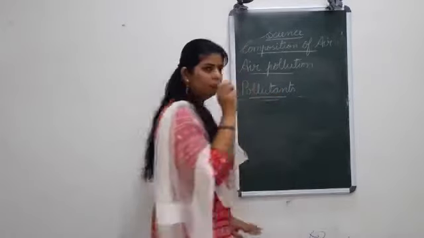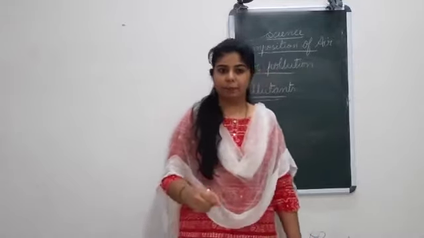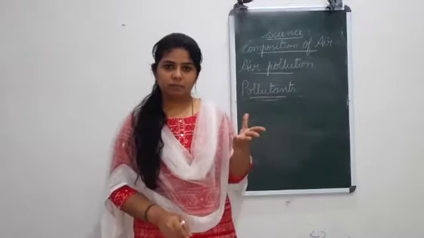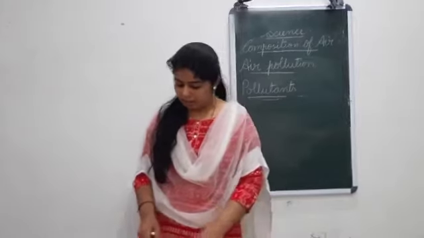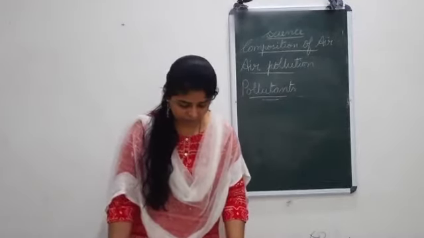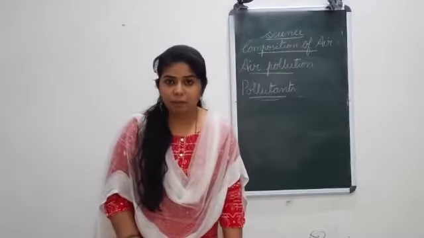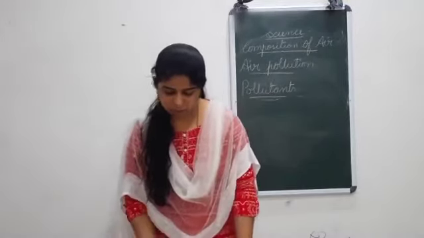Can you understand it? Pollutant means, what substance makes the air polluted? Those substances we call pollutants. Yes. Now we are going to see the different ways how the air is getting polluted. That is what we are going to see in this chapter, in this topic. Okay. So take page number 45 in your book, and then you will see how we can prevent them from getting polluted. Okay. So now take page number 45, put today's date there.